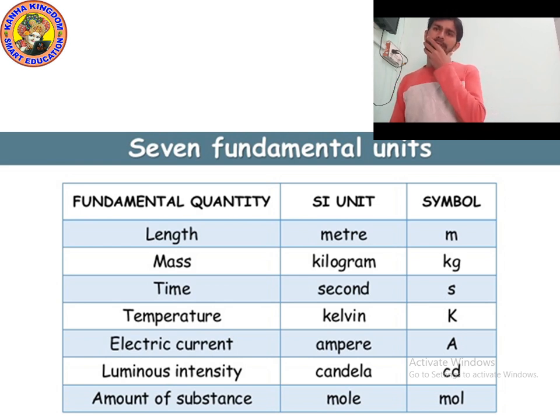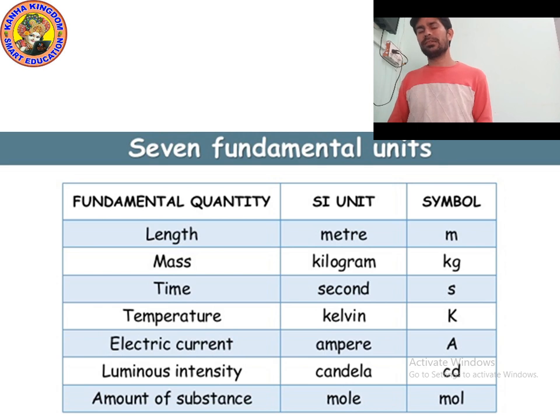The unit of time is second, denoted by small s. The unit of temperature is Kelvin, denoted by K. The unit of electric current is ampere, denoted by capital A. And the unit of luminous intensity is candela, denoted by cd.